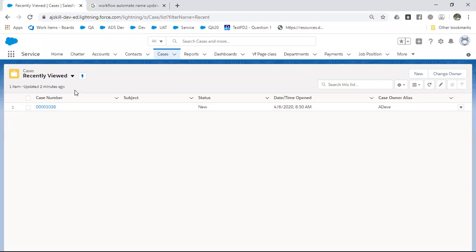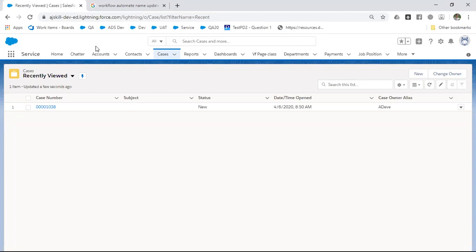Regarding the second one, the question is, whenever a case is created. A case is one more standard object in Salesforce. The purpose of the case is to log a query. For example, assume that you are Amazon, Flipkart, or some online portal, and I am your customer.